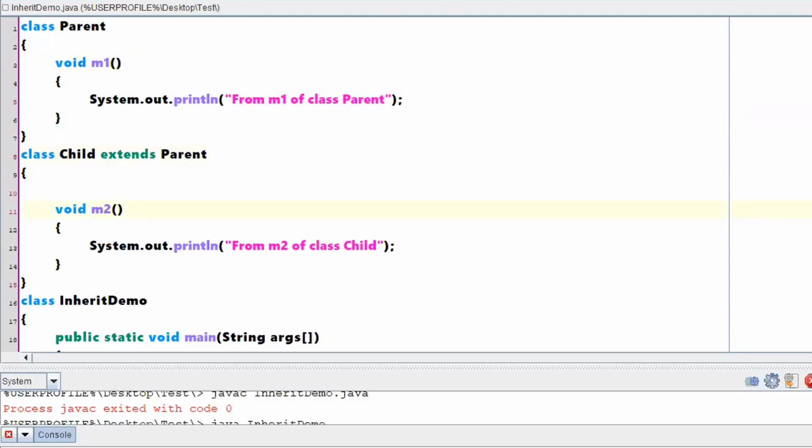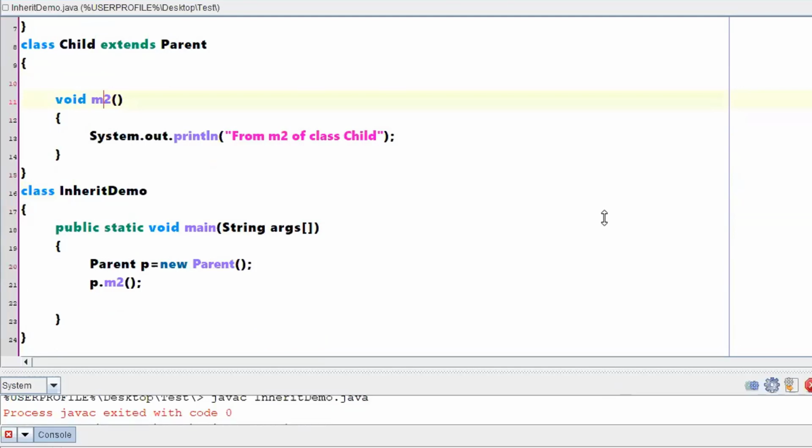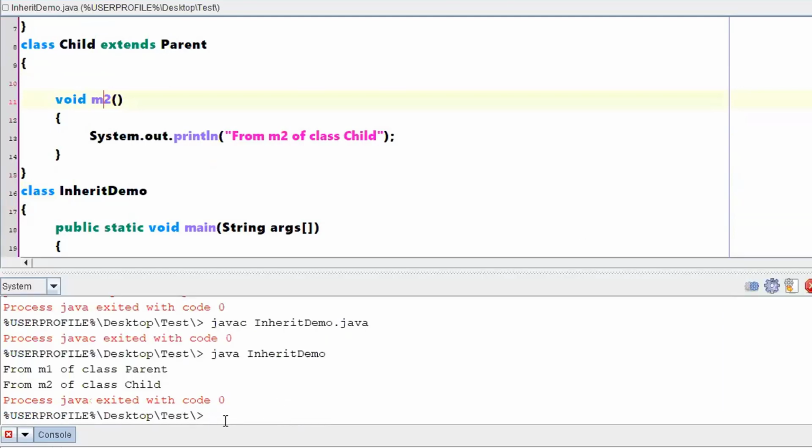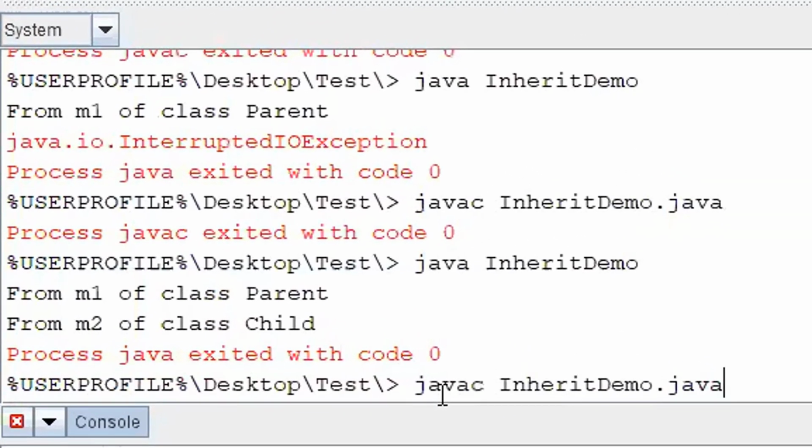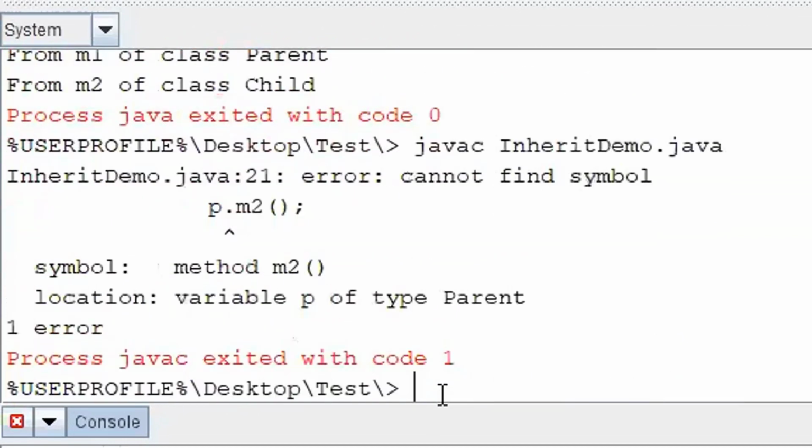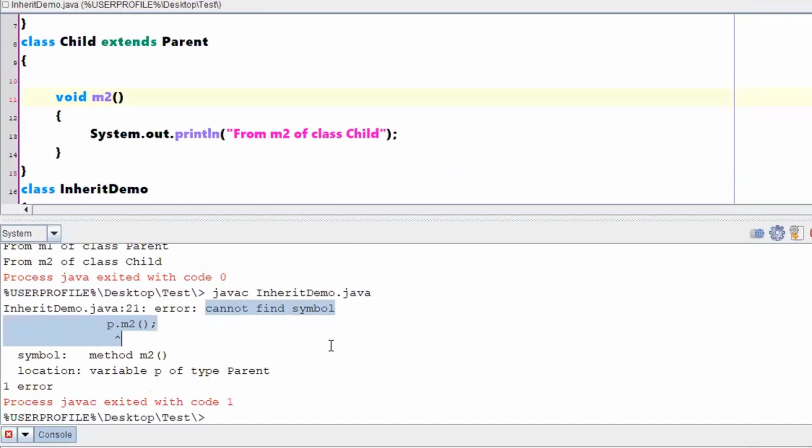Right? So let us just run this program and cross check what the output might be if I try to access the child class method by creating an object of the parent. What is it saying? Cannot find symbol p.m2. So it is saying that variable p is of type parent. Using a parent class object, you cannot access the members of a child class. But a child class can access the members of a parent class.